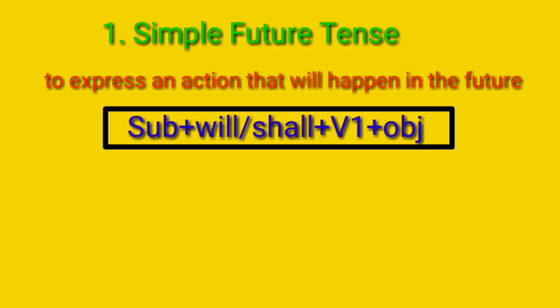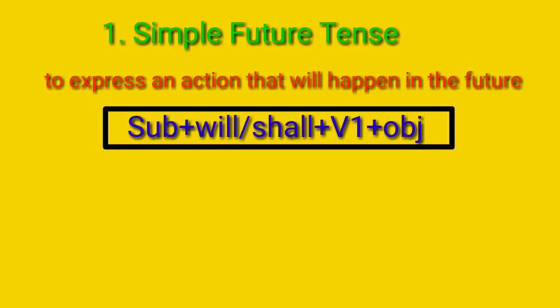Normally, we use will with all persons, with first person, second person and third person. But we can also use shall with first person instead of will. Okay? Means both shall and will we can use with the first person.